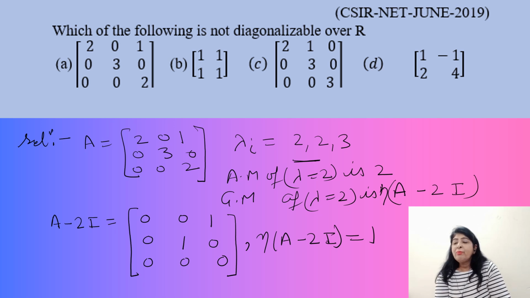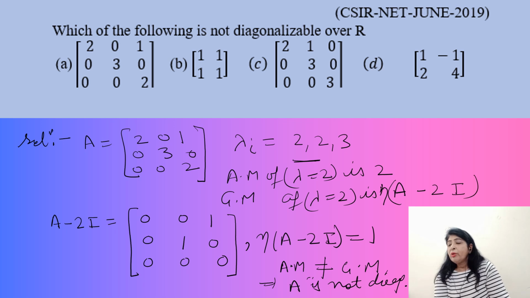Now the algebraic multiplicity of lambda equal to 2 is 2, and the geometric multiplicity is coming out to be 1. So the algebraic multiplicity is not equal to the geometric multiplicity. This implies matrix A is not diagonalizable. So this option is incorrect.